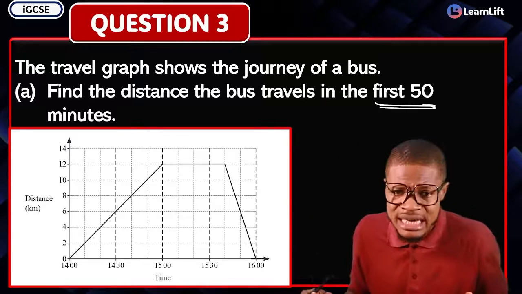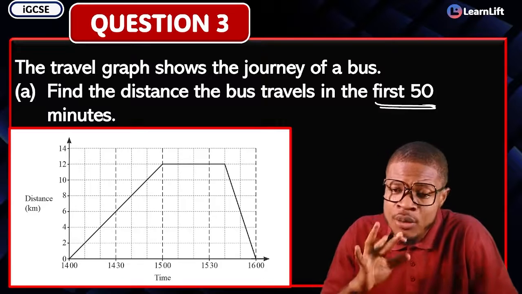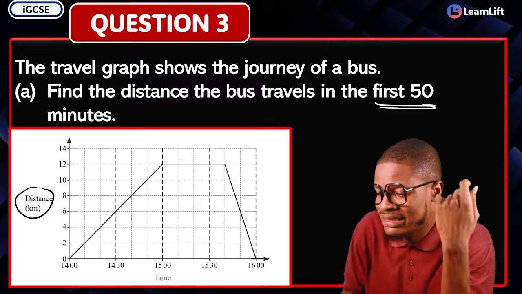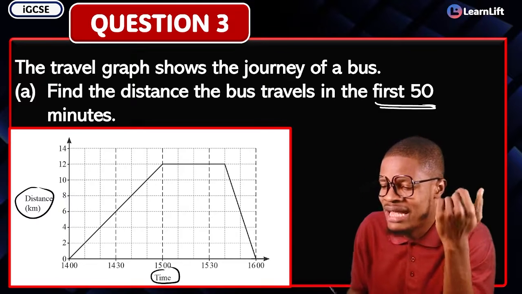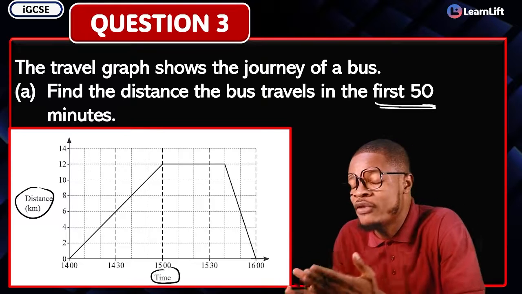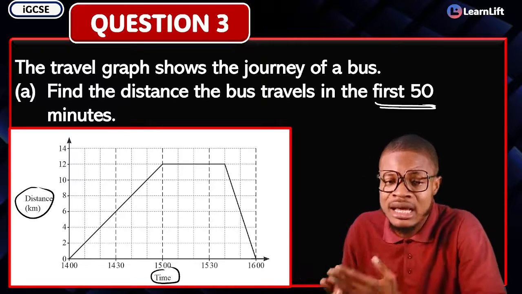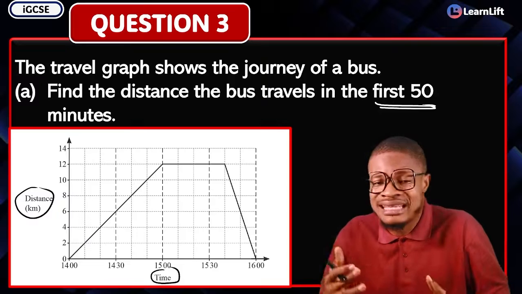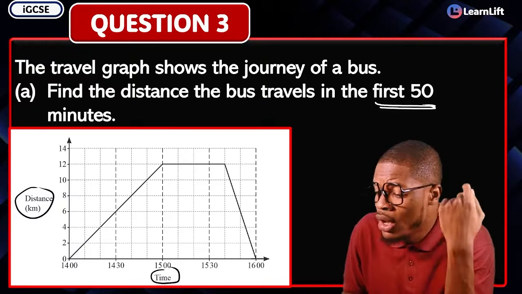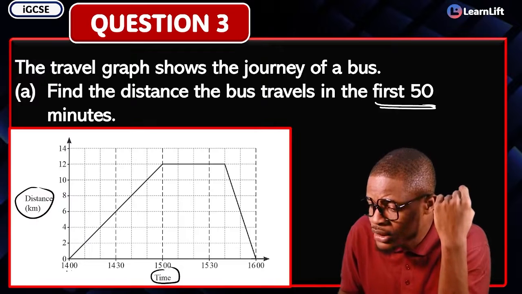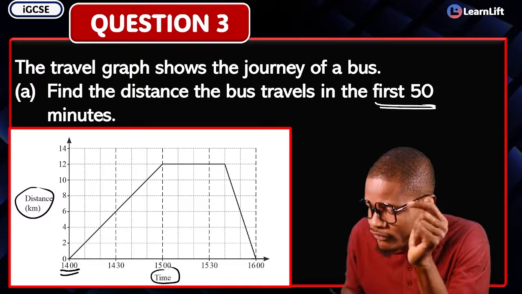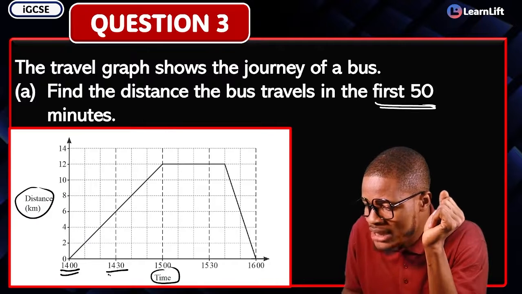How do we get the distance? In getting the distance, first, I want you to know that this graph here is a graph of distance against what? Time, right? And the time there is in minutes. The distance that the bus traveled in the first 50 minutes. So the time there is in minutes, right? And the graph of distance against what? Time. Now, in the first 50 minutes, let's go together. What are you going to have there? If you watch, this is your 1,400. That's 1,400, right? From 1,400 all the way to 1,300.